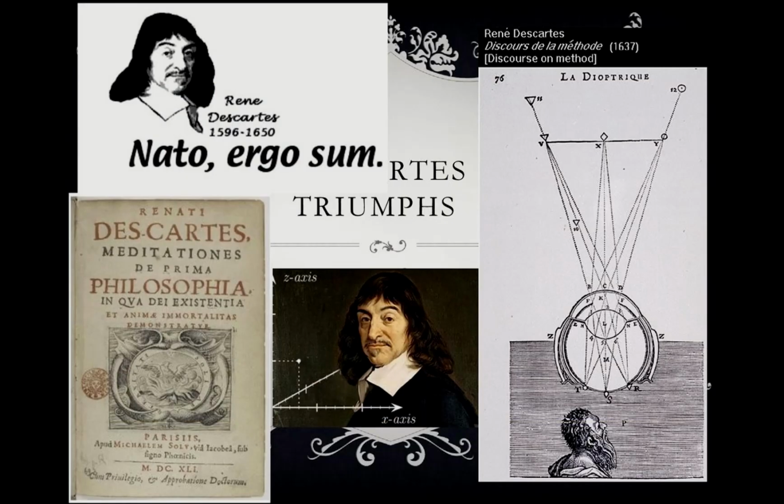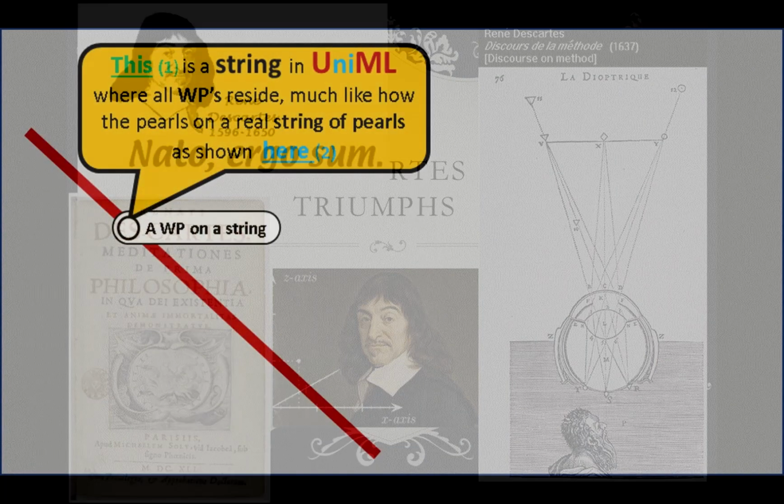Rene Descartes, the influential French philosopher, mathematician, and scientist, left a lasting legacy through his development of modern philosophy, Cartesian coordinates in mathematics, and his impact on the scientific method. Thanks, ChatGPT, for adding that brief summary. You're welcome. And back to UniML.